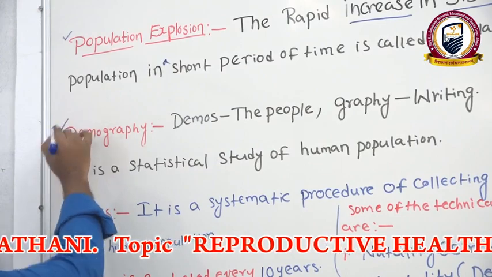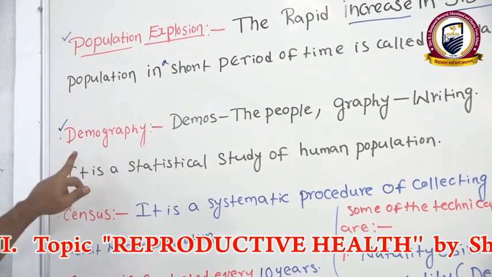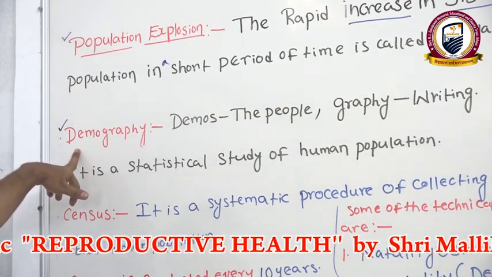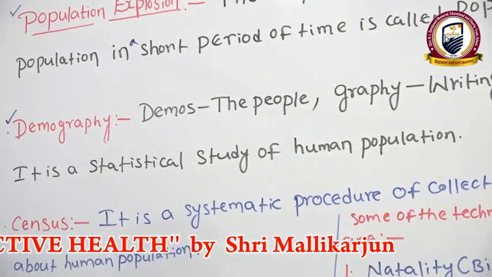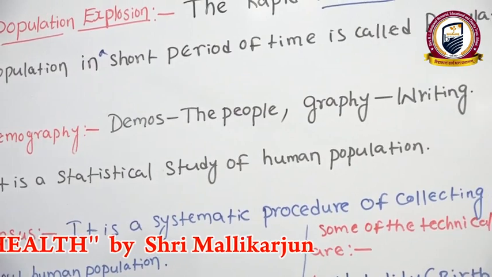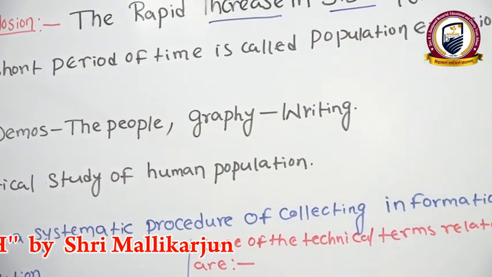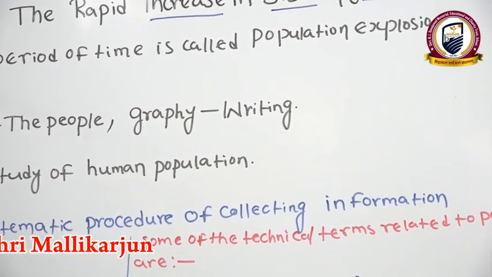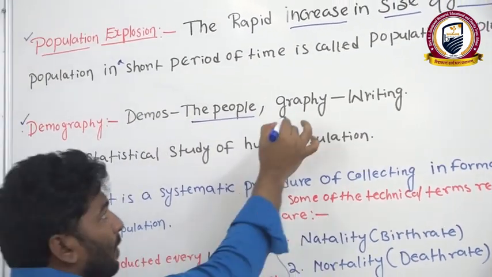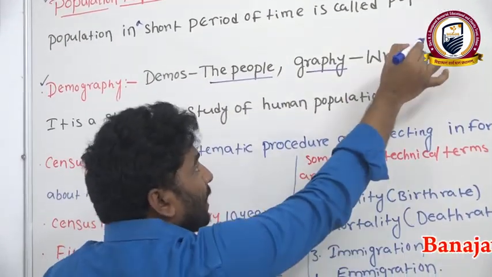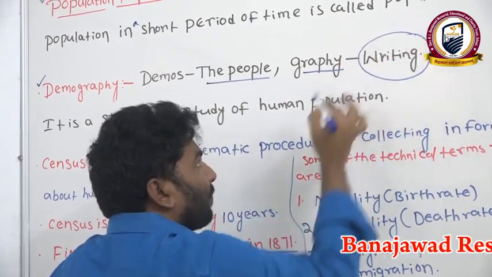One is demography. What is meant by demography? We know very well what is meant by democracy. Democracy means nothing but people. Here also, the meaning of demos is the people, and the meaning of graphy is writing.